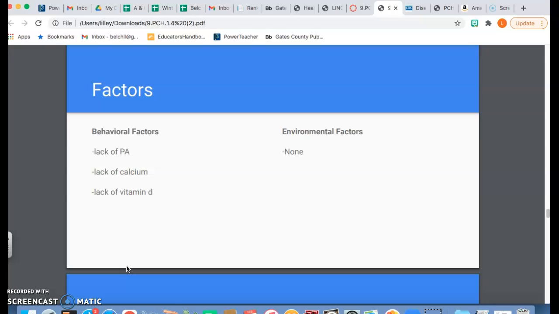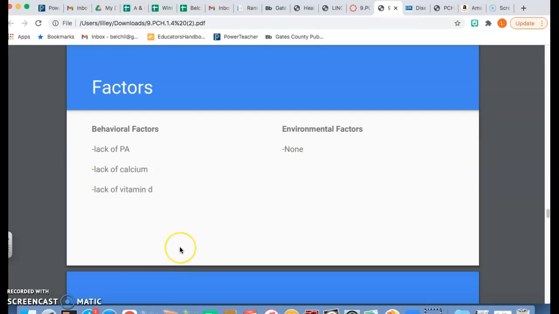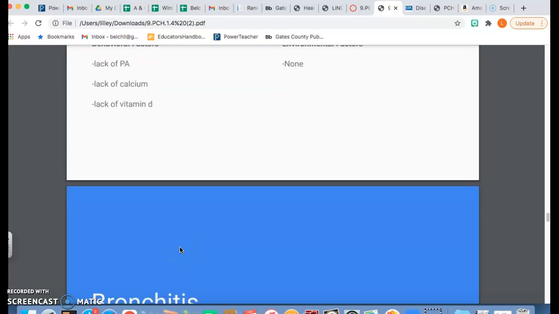Behavioral factors for osteoporosis, of course, once again, are lack of physical activity and lack of calcium and vitamin D in your diet. There really are no environmental factors because the environment's not going to affect how your bone tissue is.